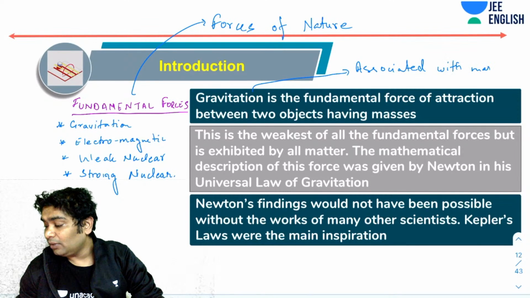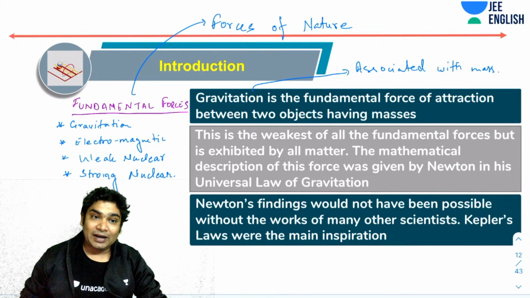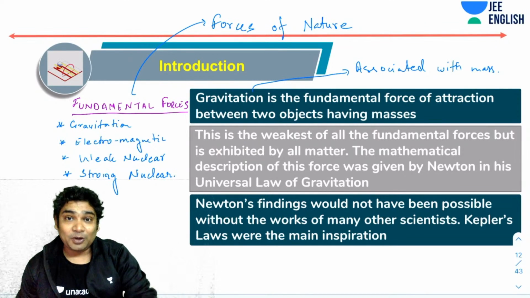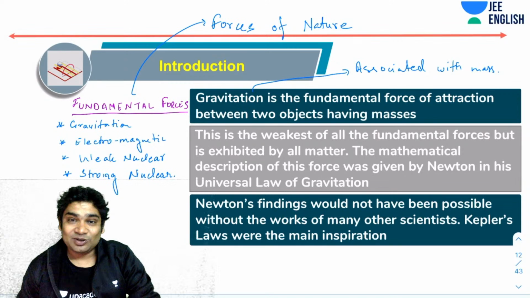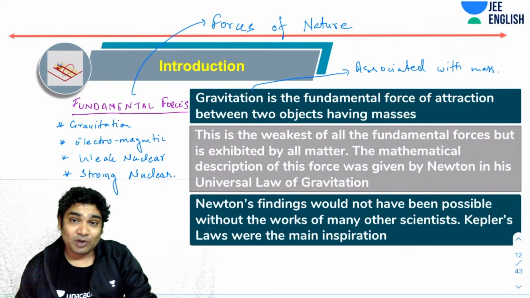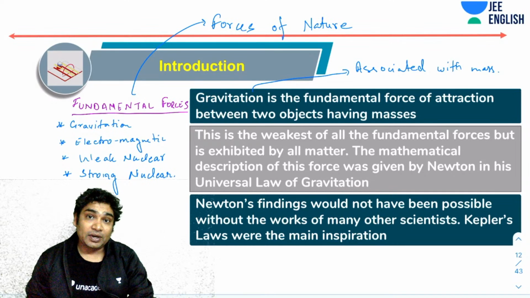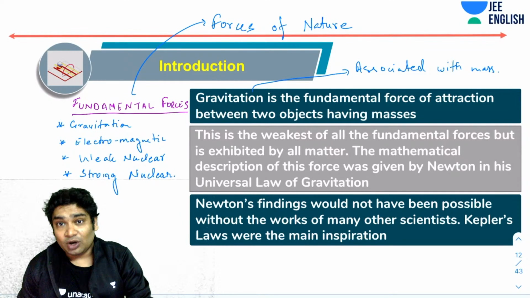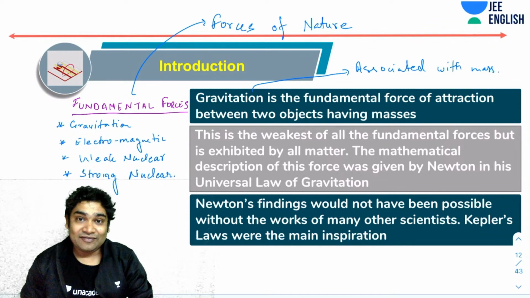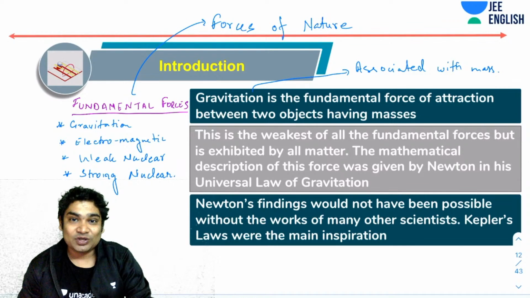Mass is a fundamental property of matter, right? So this force is associated with that fundamental property of matter, which is why we also call this a fundamental force. Now, out of all these four forces that we talked about, the force of gravitation, the electromagnetic force, the weak nuclear force, and the strong nuclear force, the force of gravitation turns out to be the weakest. So it's the weakest of the naturally existing forces.